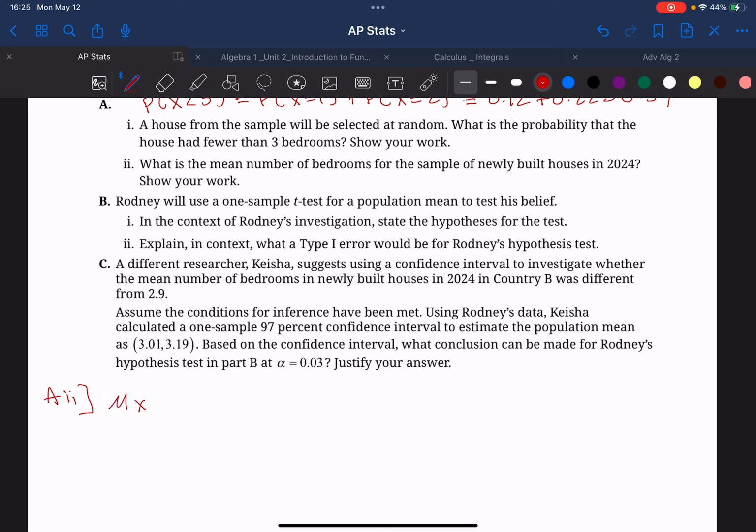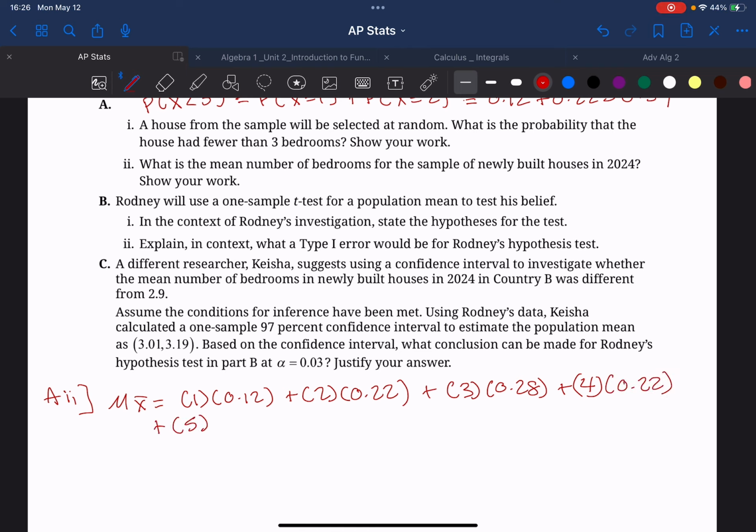So mu of x bar is going to equal 1 times 0.12 plus 2 times 0.22 plus 3 times 0.28 plus 4 times 0.22 plus 5 times 0.14, and then lastly plus 6 times 0.02. Put that in your calculator and you get 3.1. So this is representing, on average, there's about 3.1 bedrooms in each house.